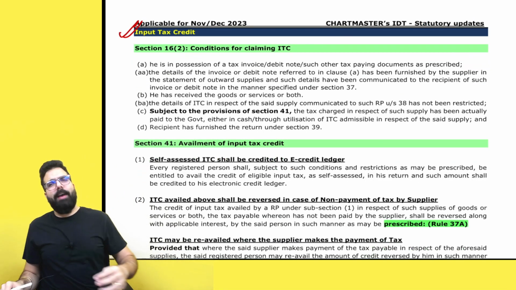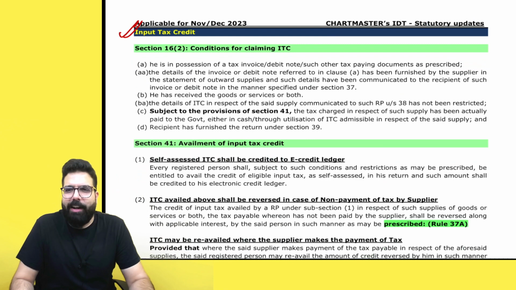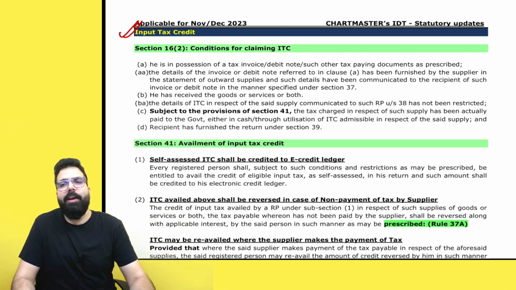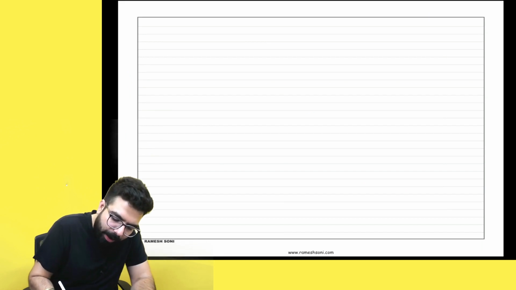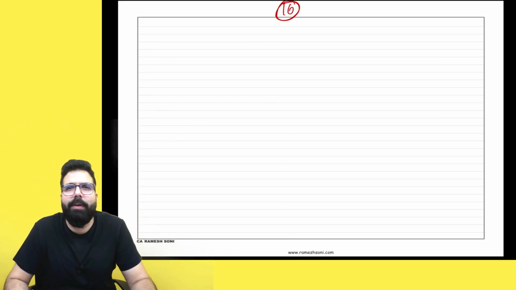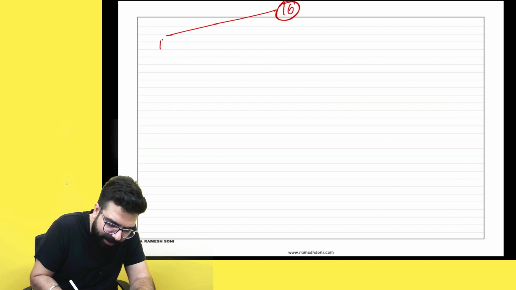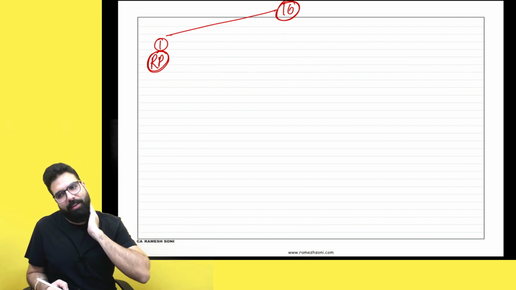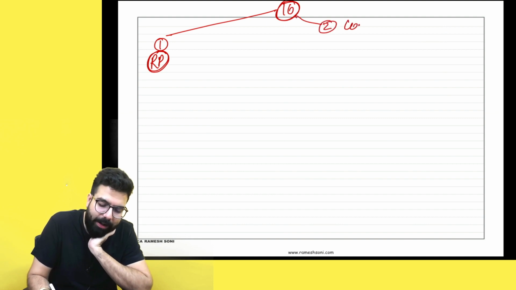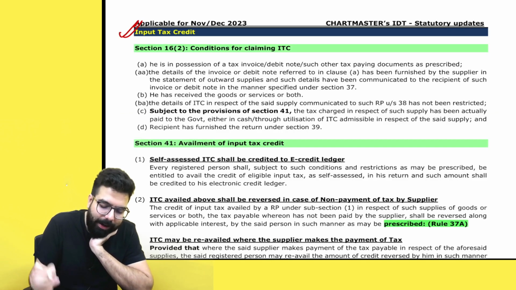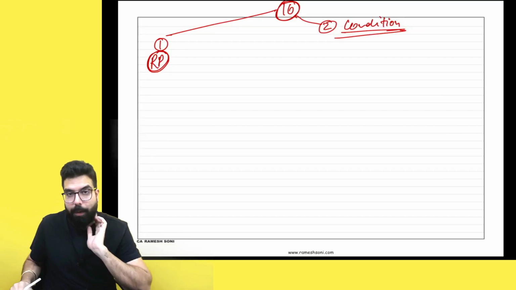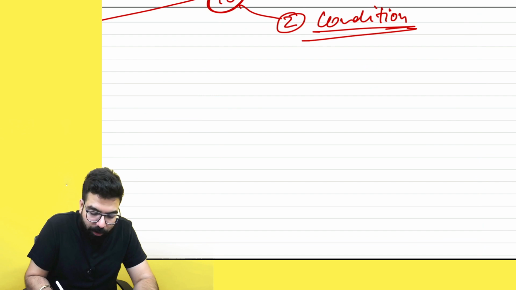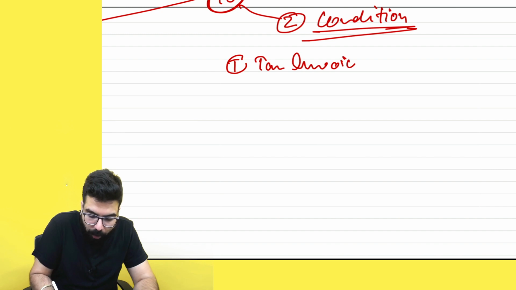In the input tax credit chapter, they have done one amendment. Listen to me very carefully now. I hope you recall section number 16, which we learned in our chapter of input tax credit. Section 16.1 used to say that if you are a registered person, you can take the input tax credit if you have used those goods, services, or both for your business. Section 16.2 used to state the conditions for taking the credit. In those conditions, you used to tell us that a tax invoice should be there or other documents should be there.